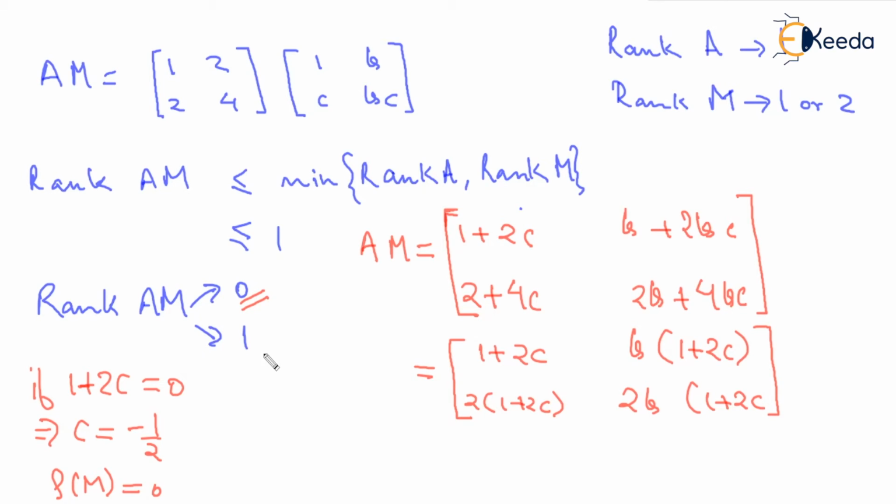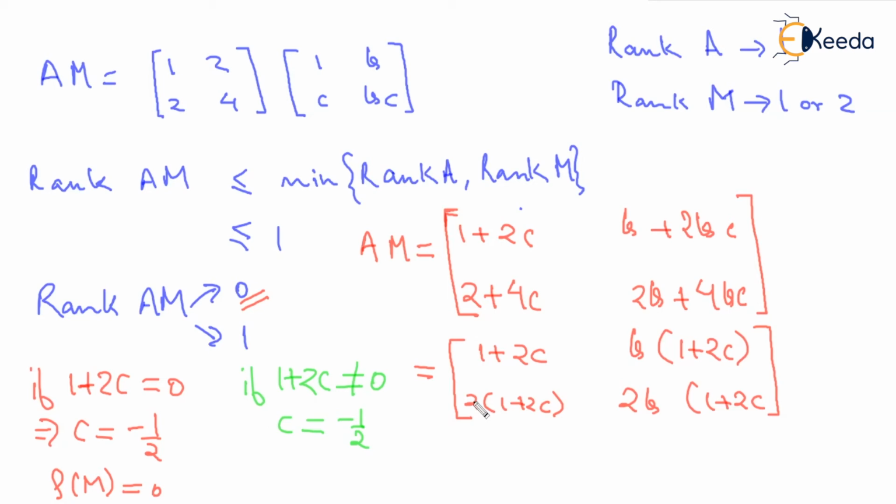Why so? Because in that case rank of A will be 1 and this entire AM will be a null matrix. So in that case it will become 0, and otherwise 1 plus 2C is not equal to 0, that is C is not equal to minus half.